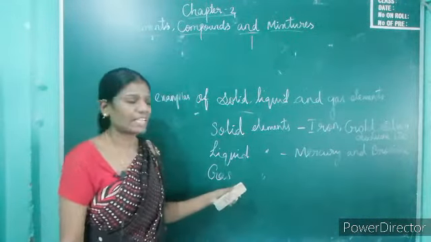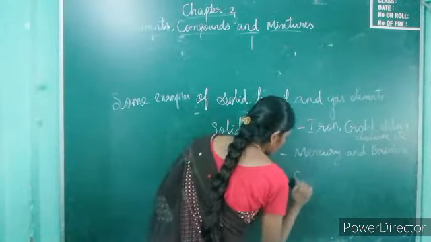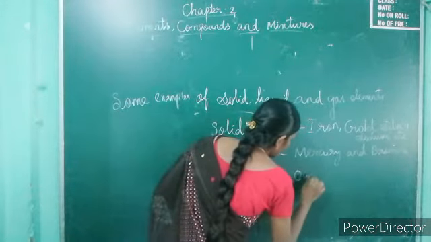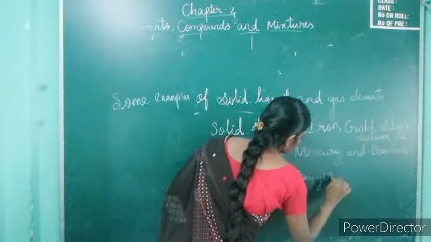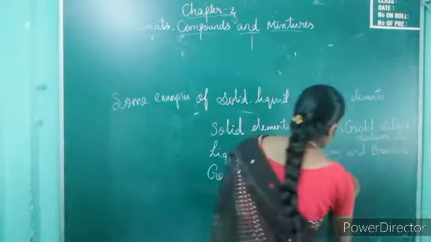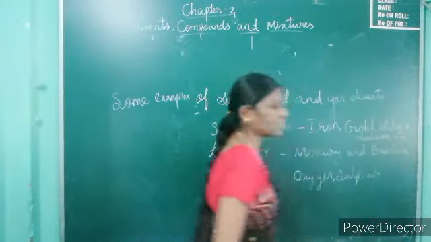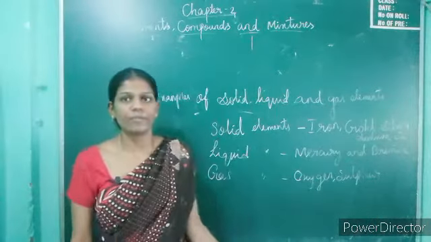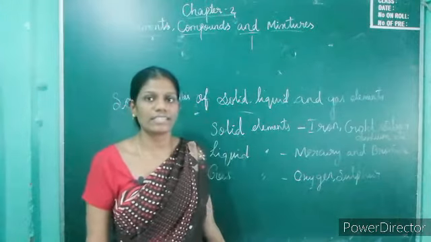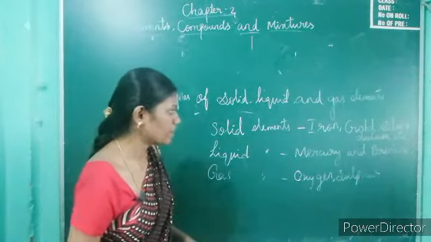Examples of gas elements are oxygen, sulfur, helium, neon. These are some examples of gaseous elements.